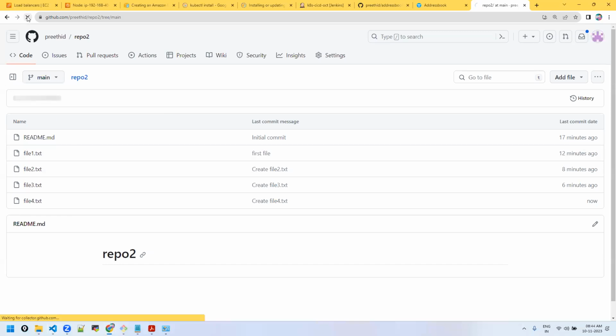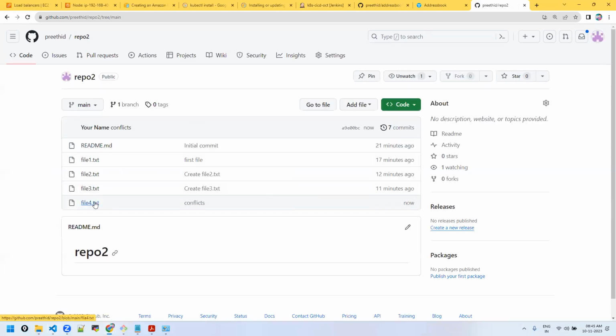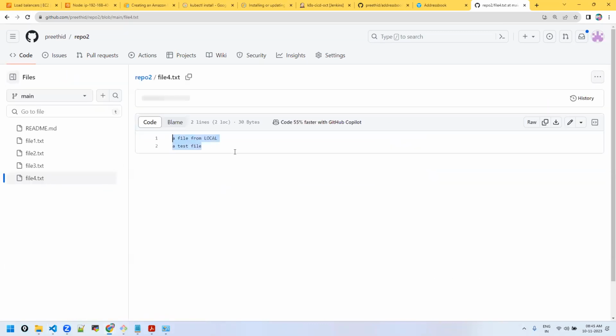Now if you see here, file 4 should have both the lines. The concept is the same, how it works, the reason is the same, everything is the same. But only people will discuss and decide the changes with whom you got the conflict. Understood the scenario, everyone?